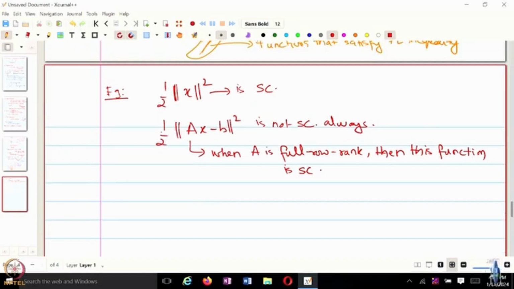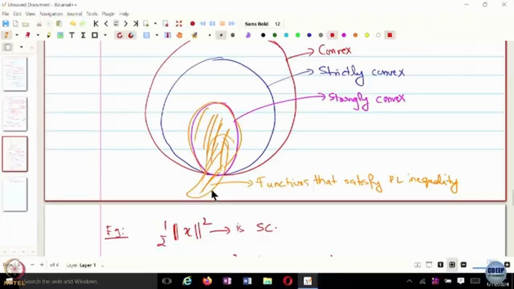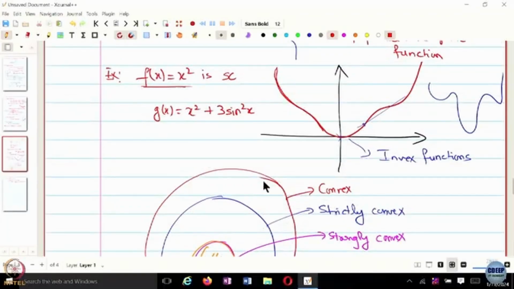So by studying the class of functions which satisfy PL inequality, let's say you're designing an optimization algorithm and you say my algorithm works for functions that satisfy PL inequality. You know for sure that it will work by definition for functions that are strongly convex, but also for functions that are potentially not convex, something like this.